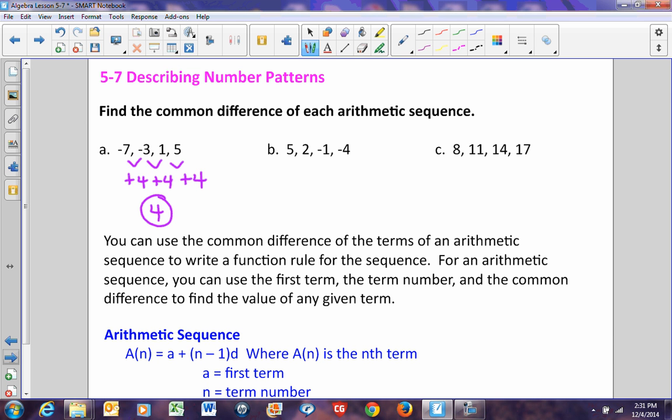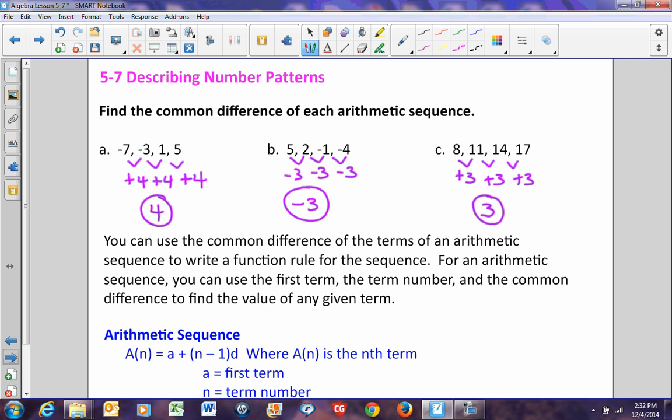When you look at the next one, 5 to 2, you're going to subtract 3. 2 to -1, you're also subtracting 3. 1 to -4, again, you'll subtract 3. So the common difference is -3. Because remember, your common difference is always what you're going to add. Add 4, I'm going to add a -3. 8 to 11, I'm going to add 3. 11 to 14, I'm going to add 3. 14 to 17, I'm going to add 3. So my common difference is 3.